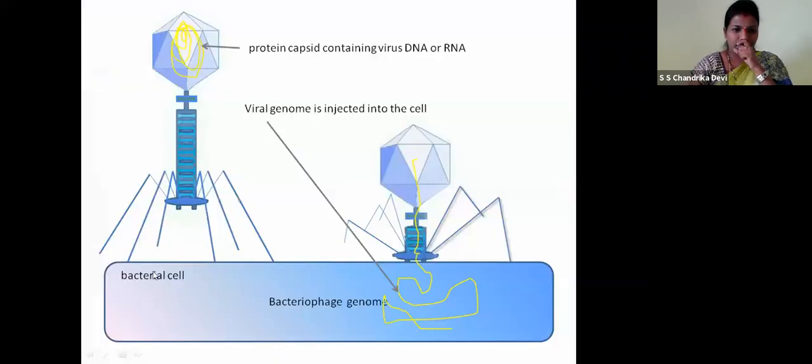You can see over here, children, this is the bacterial cell, this is the virus. So the viral genome is different from the bacterial genome. This is how the genome of the virus is different and the bacterial cell genome is also different.